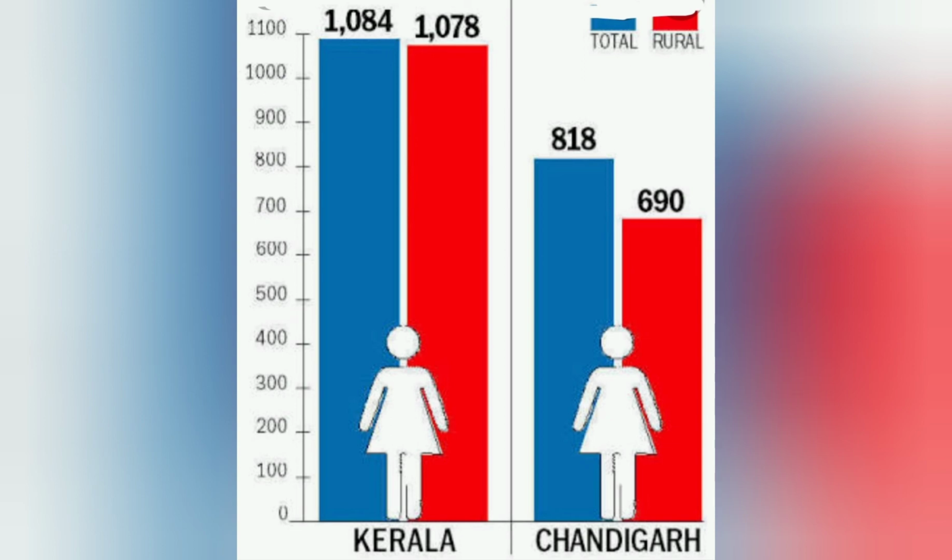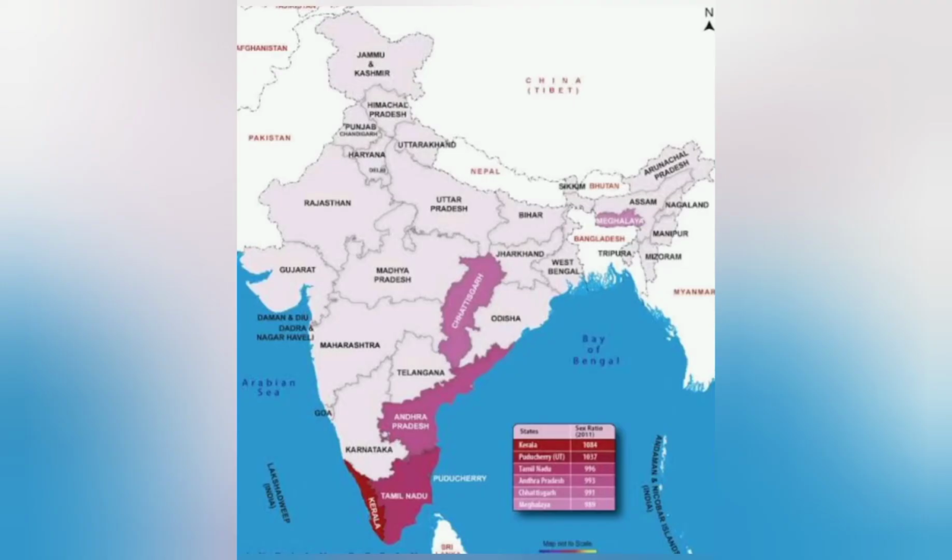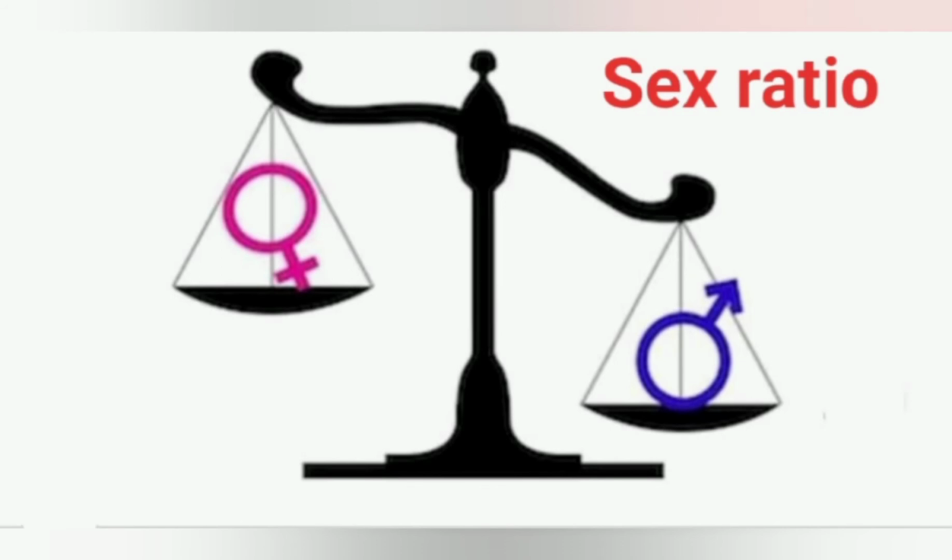Students, do you know that in the whole world the UAE has the lowest sex ratio, meaning the number of males is more than the number of females? But Latvia, a country situated between Asia and Europe, has a high sex ratio. Do you know why European countries have a good or favorable sex ratio? Because the females have good socio-economic status. They are not dependent. They are socio-economically independent.